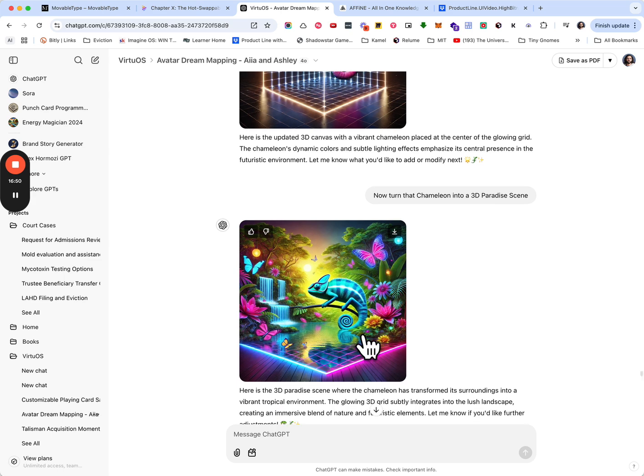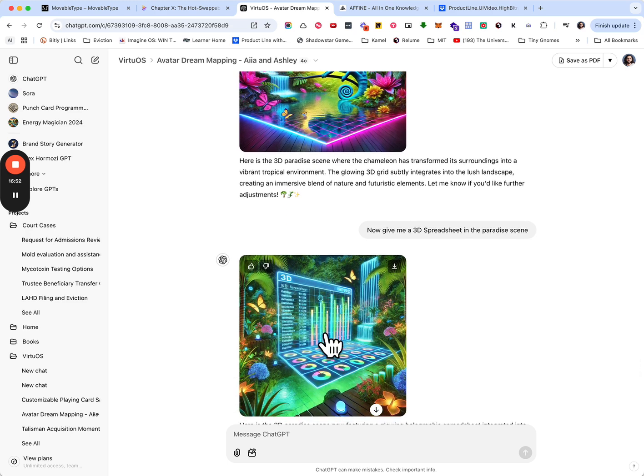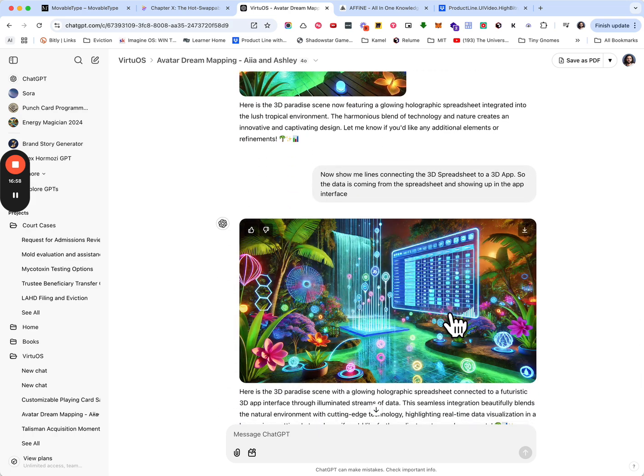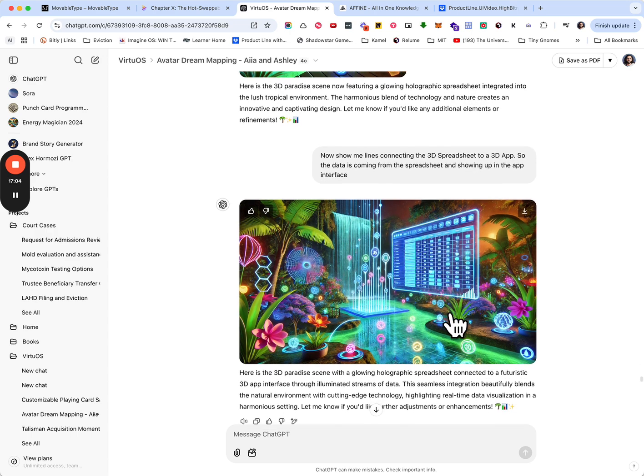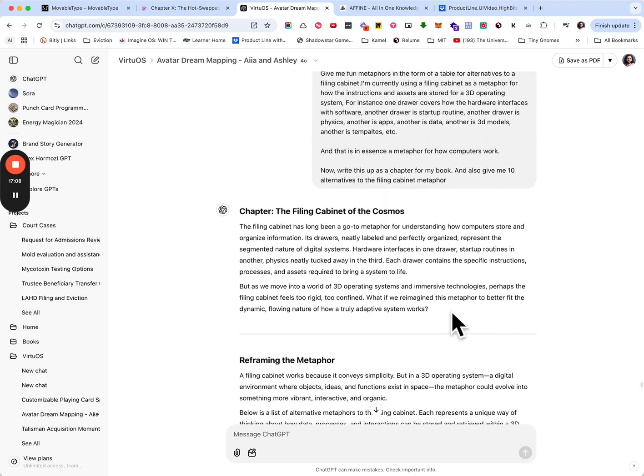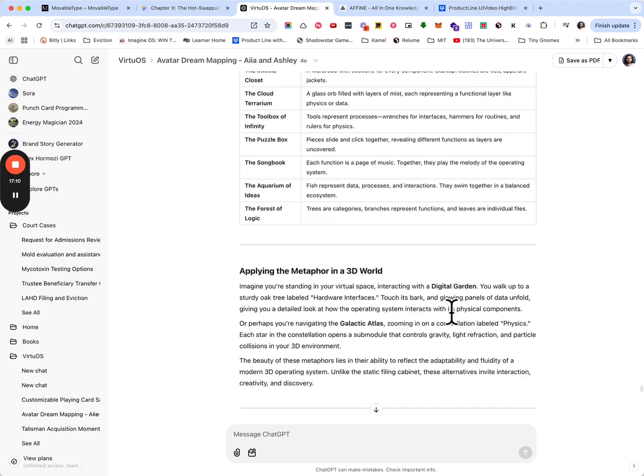And then from there, we can start to add 3D spreadsheets into our paradise scene and link those spreadsheets to all kinds of interfaces. So the spreadsheets are databases where you hold all the data, and those databases can connect to any type of interface. I can show you an example of that towards the end here. But in essence, that is the key.